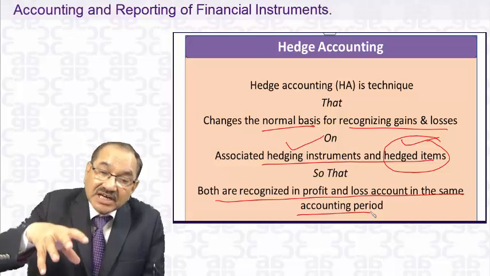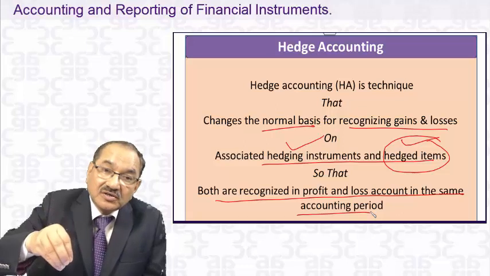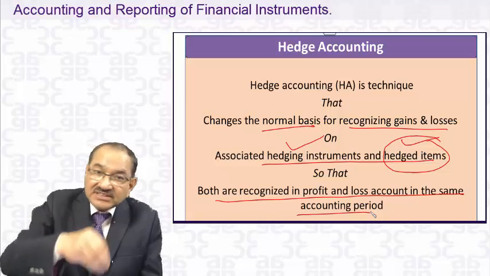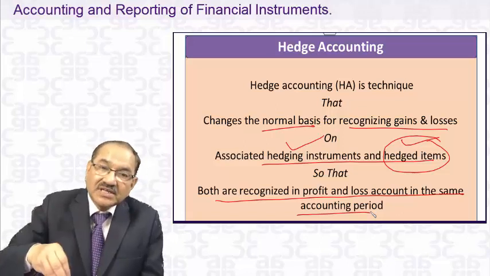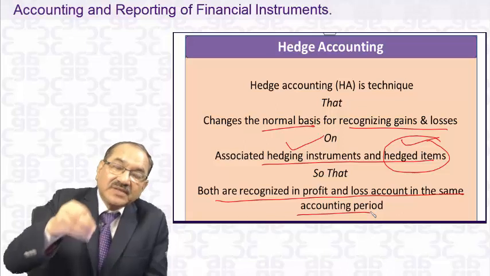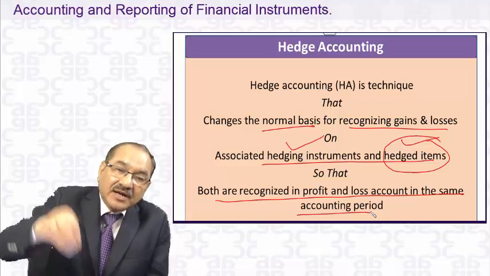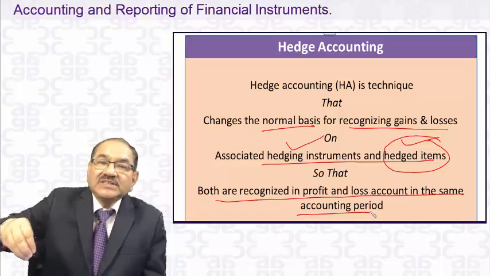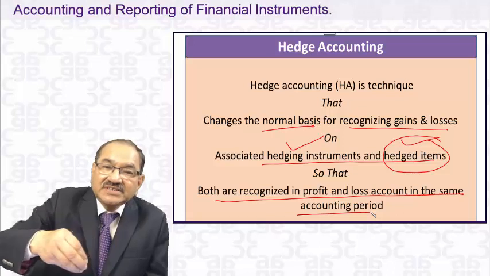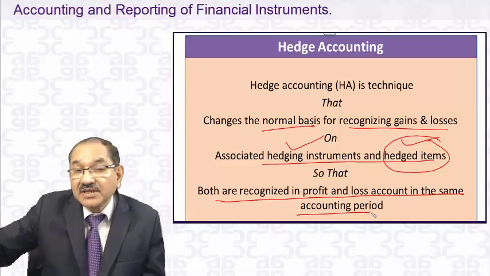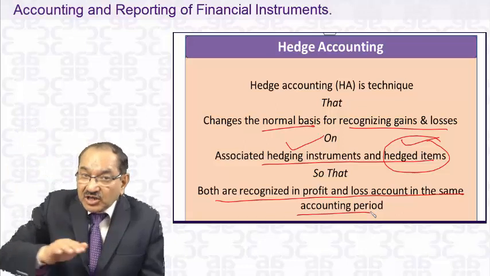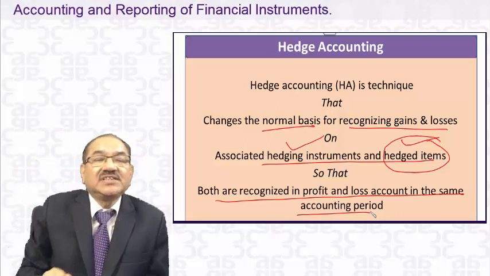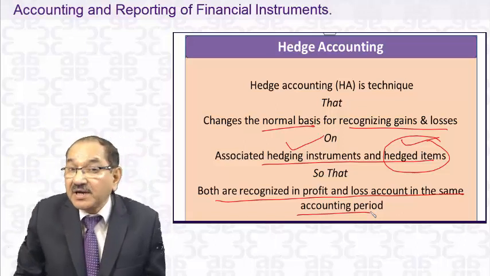Hedge accounting is an option for entities so that the profit or loss of the hedging instrument comes in the same accounting period as the profit or loss of the hedged item. Because the hedging instrument's profit or loss will be in the reverse direction of the hedged item. If there is a loss on the hedged item, there will be a profit on the hedging instrument. If there is a profit on the hedged item, there will be a loss on the hedging instrument. Only then will they become effective.